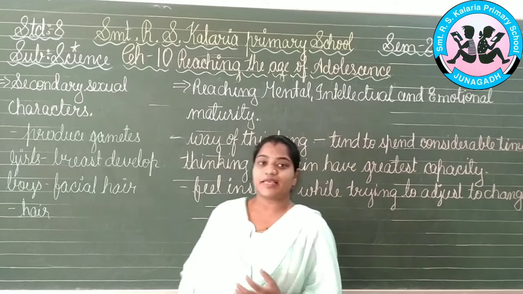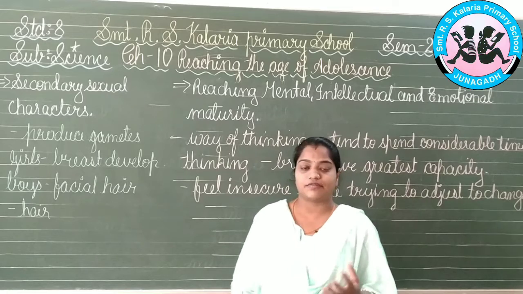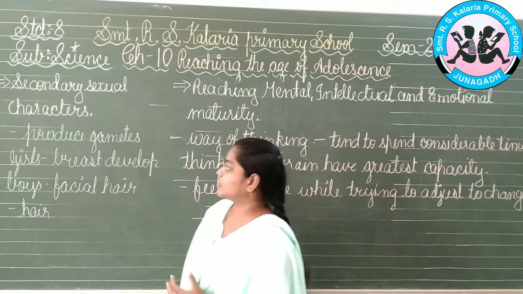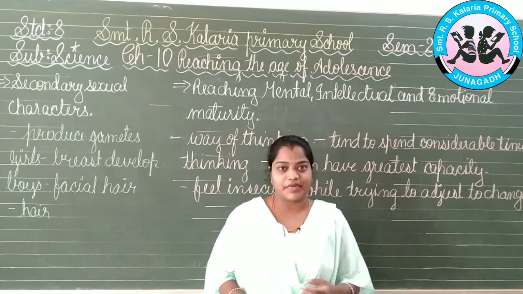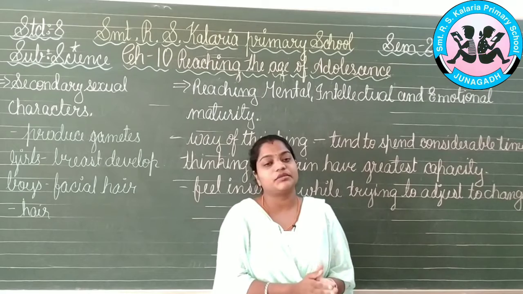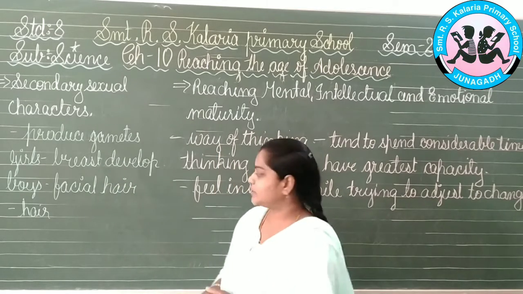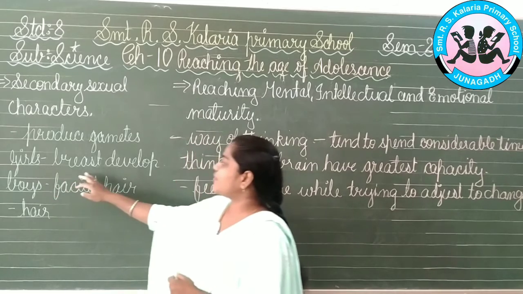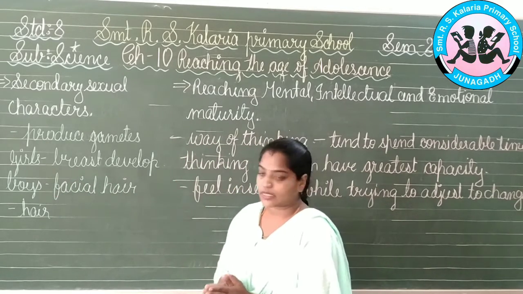Okay. Now next we have the secondary sexual characters. Now what are these changes that will be seen in your body structure? The first one is that they will be producing the gametes. Now what are these gametes? Gametes means the testes will be producing the sperms and the ovaries will start producing the eggs. Okay. That is the gametes being produced in the girls and the boys both. Now the girls will be having breast development started at this age also, that is the adolescence age.